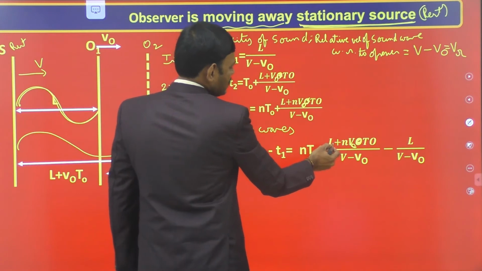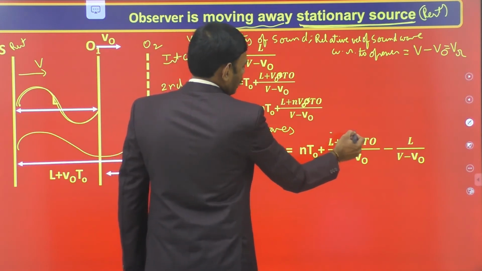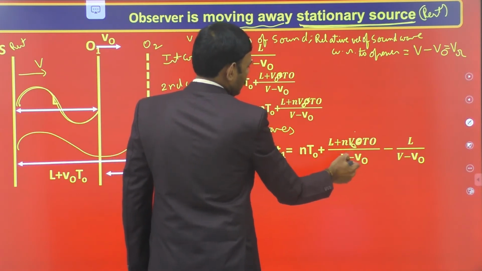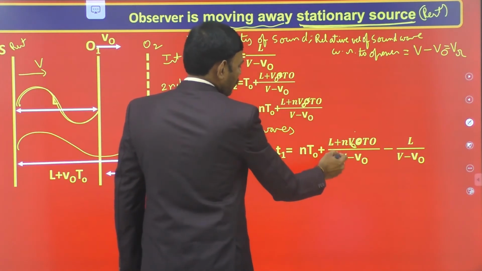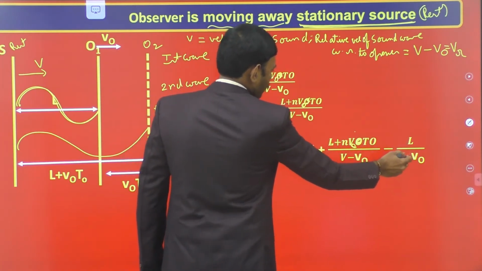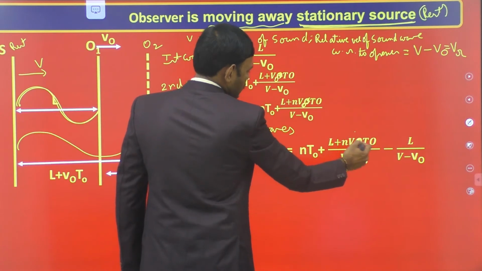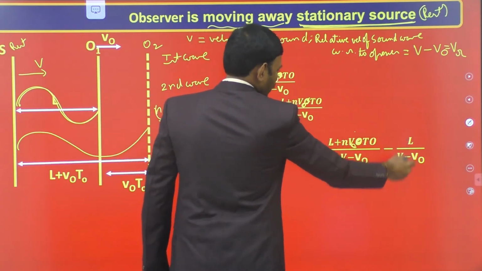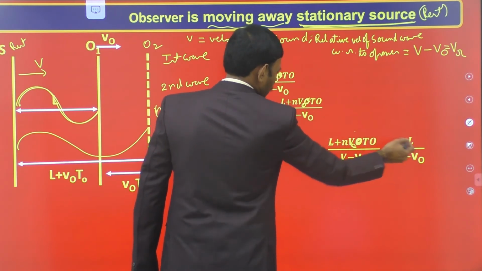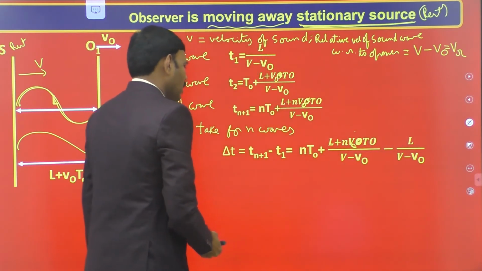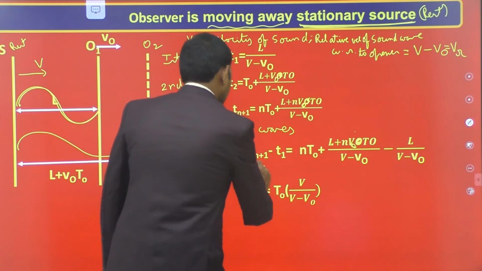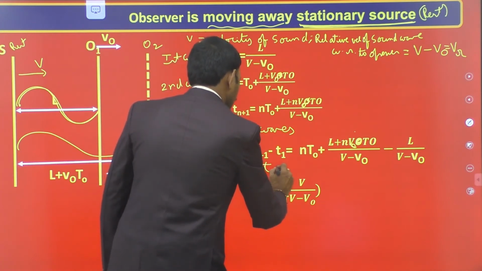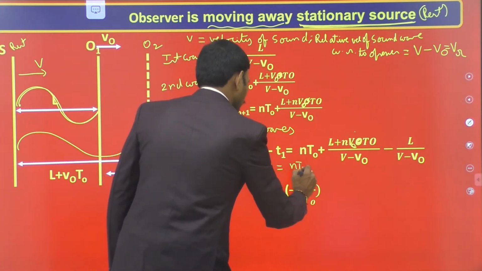Here we divide the L term and the second term by v minus v naught. In splitting this term, we get L by v minus v naught, and there is minus L by v minus v naught. These two terms get cancelled. Therefore, the time interval now becomes the first term and T naught.